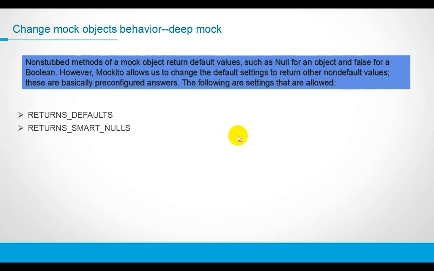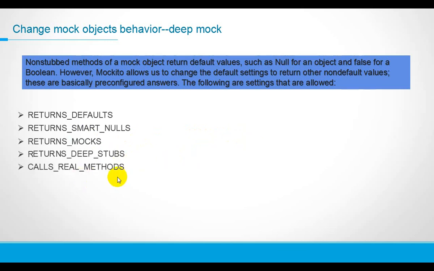And there are also others: RETURNS_SMART_NULLS, RETURNS_MOCKS, RETURNS_DEEP_STUBS, CALLS_REAL_METHODS and RETURNS_SELF. This was introduced after Mockito 3 versions. Okay, I will just explain the return defaults and the return deep stubs.